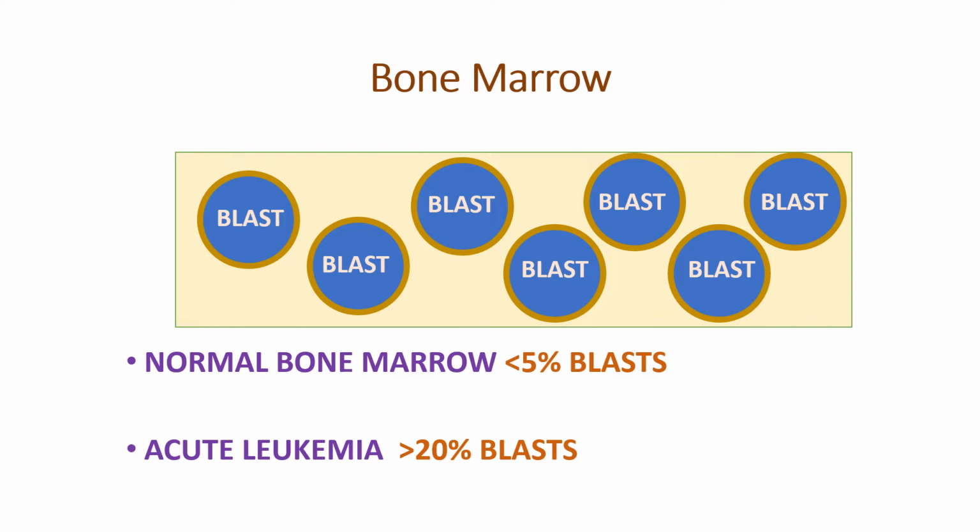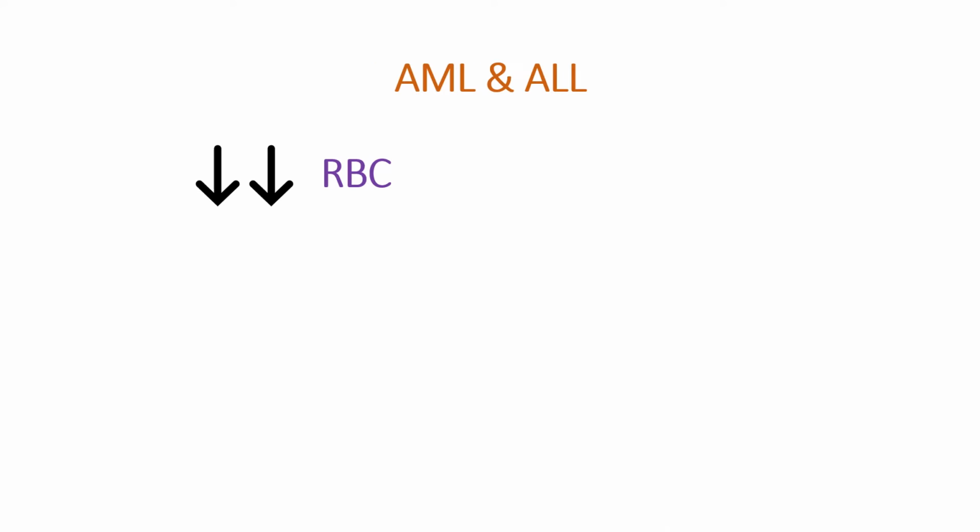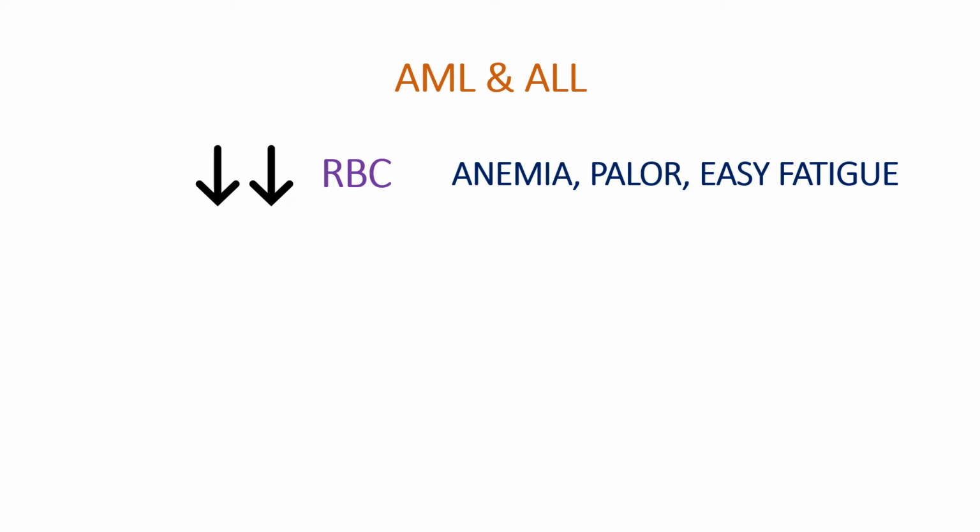So ultimately the patient will have a decreased amount of other bloodlines. The WBCs have increased, these blast cells are increased, but the patient will have a decrease in other things. That is, in acute leukemias, the patient will have very much decreased RBC. What does this decreased RBC lead to? It leads to anemia, it leads to pallor, and it can cause easy fatigability.